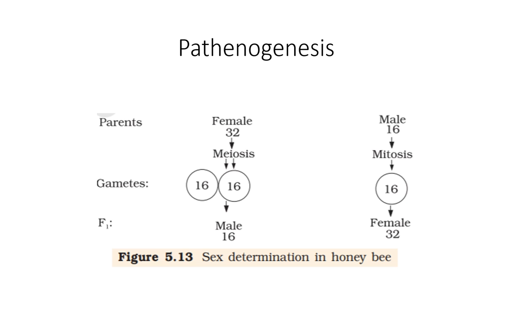In the male, always mitosis takes place, and 16 chromosomes are present in the gamete. By fertilization, when 16 and 16 gametes meet, a female is produced, and the male is always produced without fertilization, and it has 16 chromosomes.